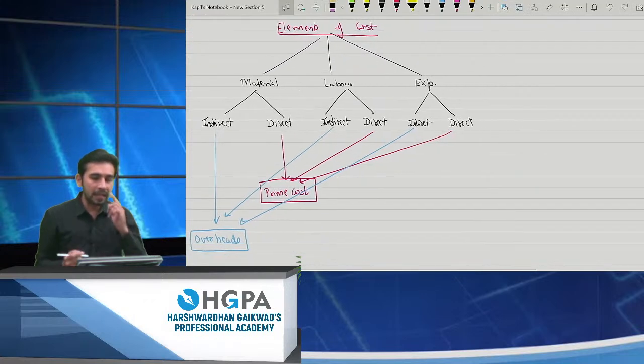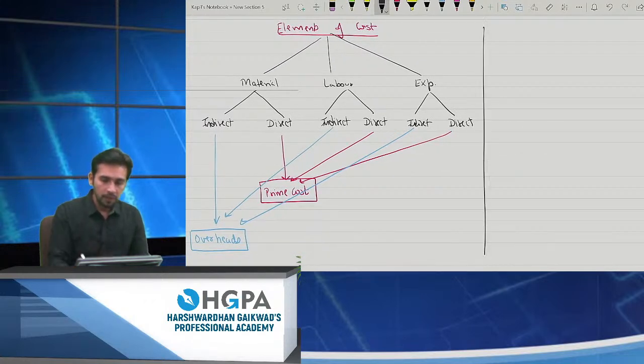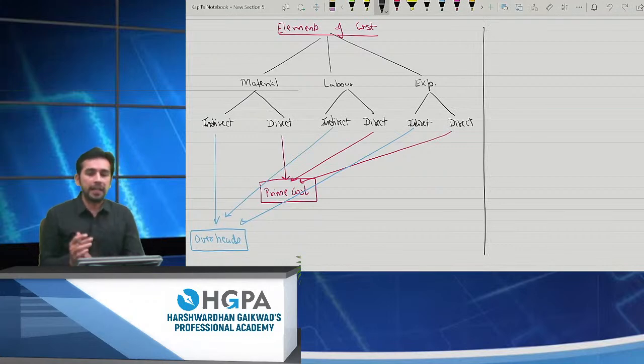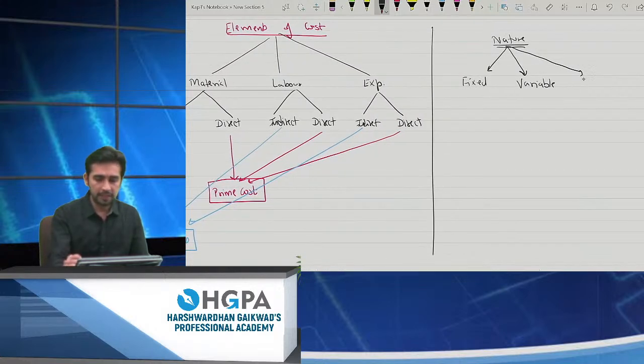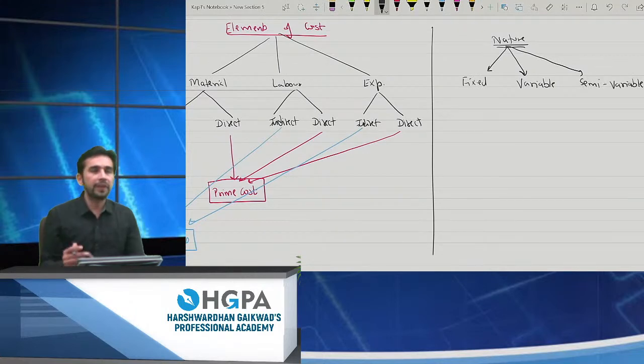Okay. The second part which I want you to know is that cost is also bifurcated by nature, right? What are the natures? So can I say the nature can be fixed? It can also be variable, and it can also be semi-variable. Perfect answers, right? The natures are: it can be fixed, it can be variable, or it can be semi-variable.